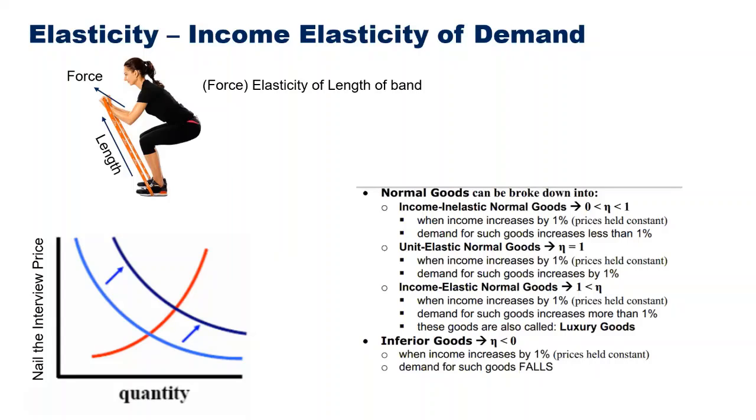And how will you know whether the income of a country is increasing or decreasing? That is a question that is answered by macroeconomics. Macroeconomics tells you about the whole country. Whether the country is doing good or bad is answered by macroeconomics, which we'll cover next week. Again, few things to remember here: what are normal goods, what are inferior goods, and how does income affect that?